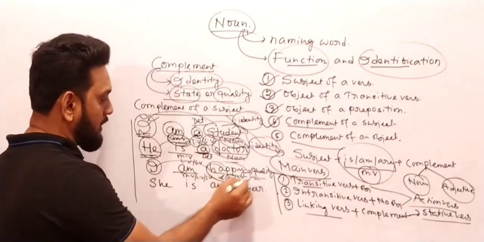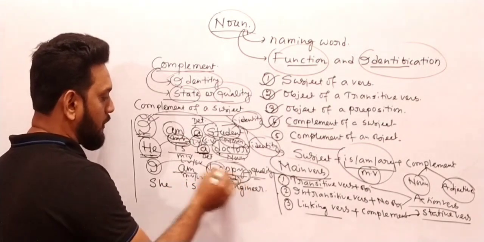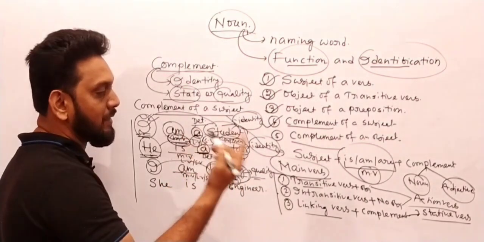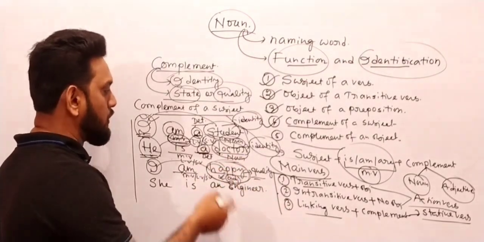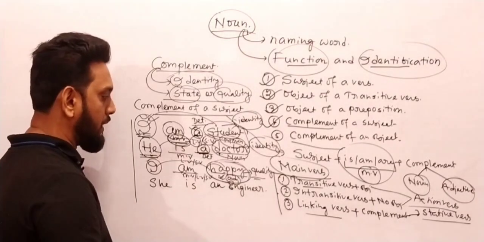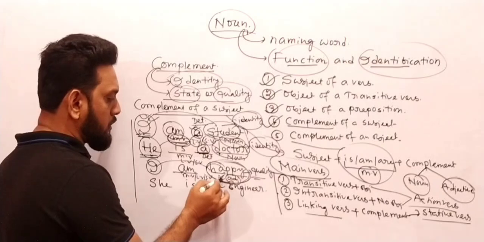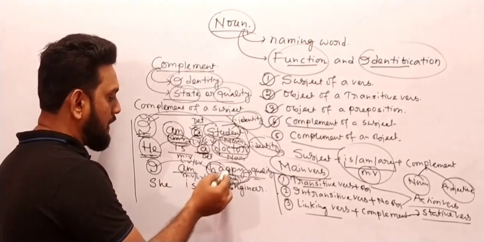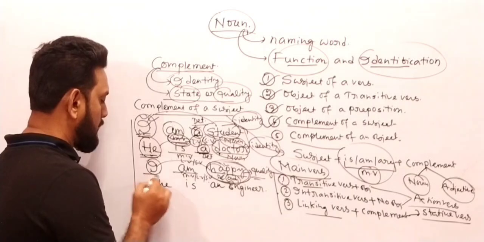It means that it is the complement. It is the complement of the subject, and a complement is always either a noun or an adjective. If it's a noun, we must use a determiner or an article if it is required, and the complement can also be an adjective. So in "I am happy," "happy" is an adjective, and it talks about the quality of the subject. Got my point?